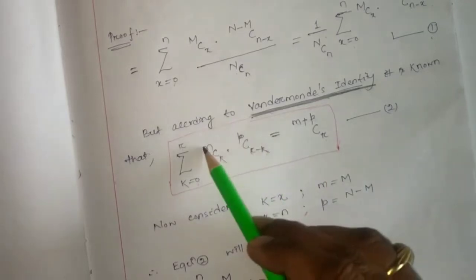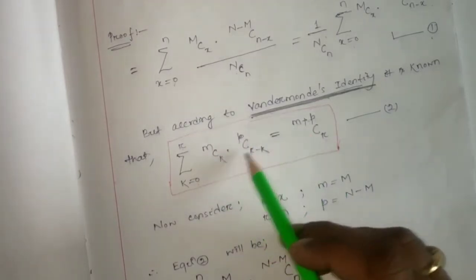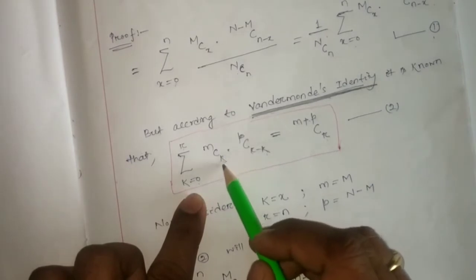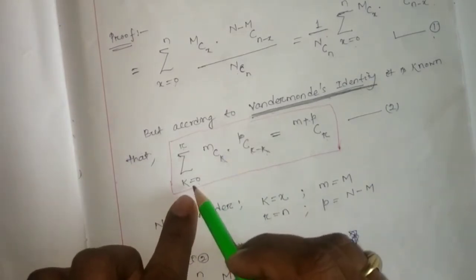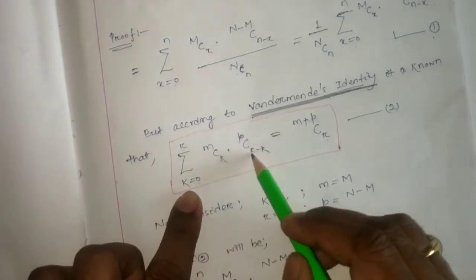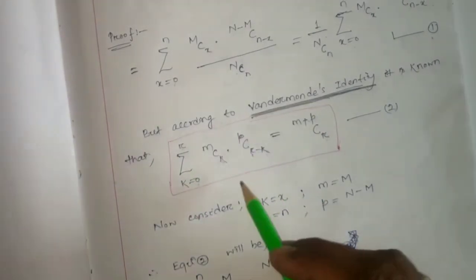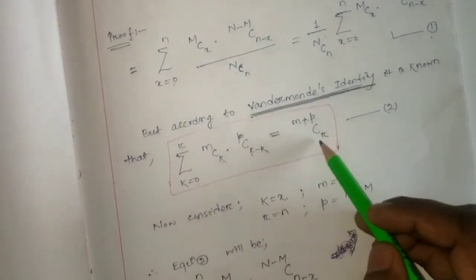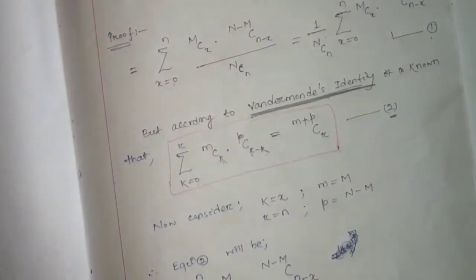So these two things will add up, but the limits should be k equal to 0 and maximum r. So this summation will be M plus P choose r. Let this be equation number 2.